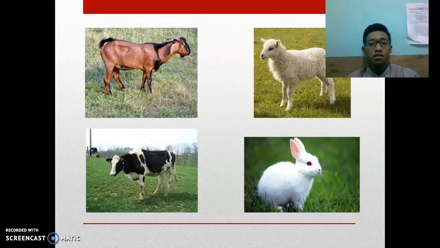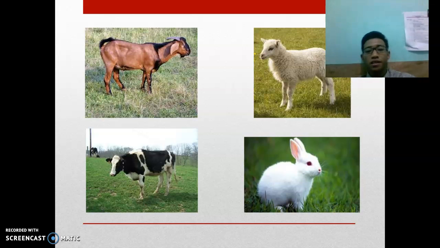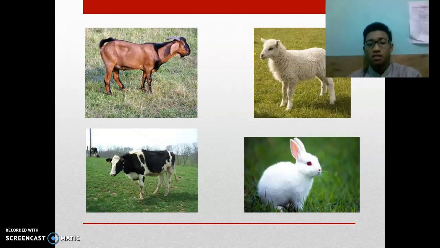For example, herbivorous animals are this goat. Usually they eat grass, some in the sheep and the cow. And this is a rabbit. Usually they eat carrots and many other plants.